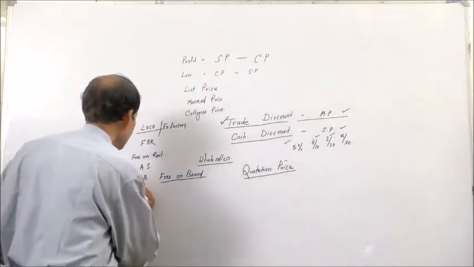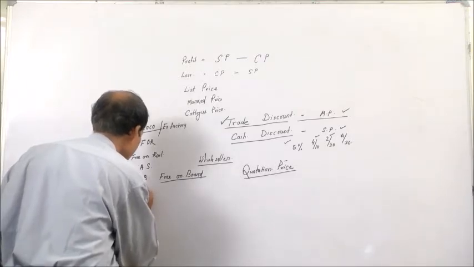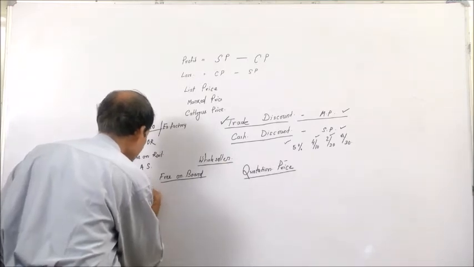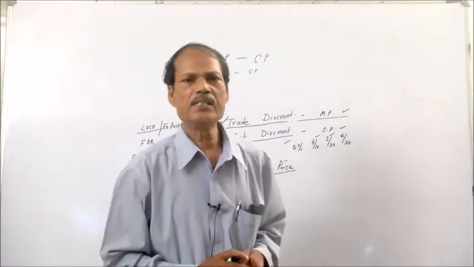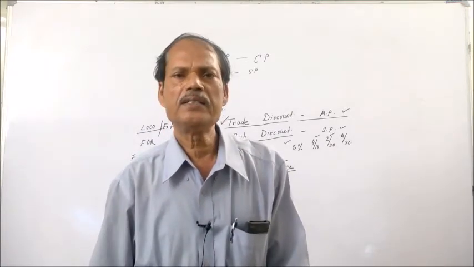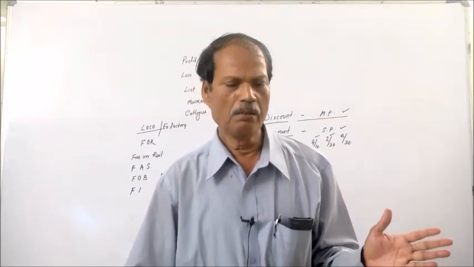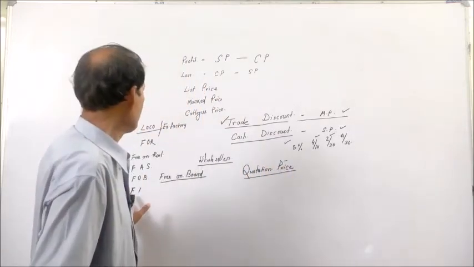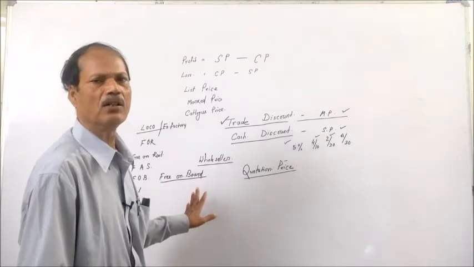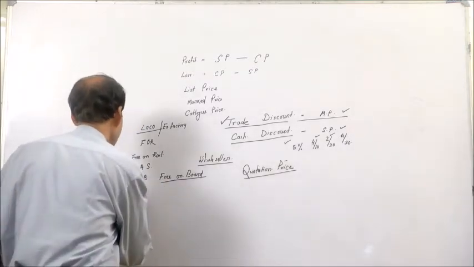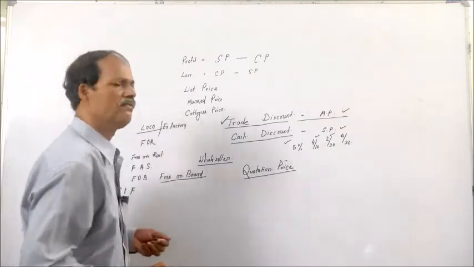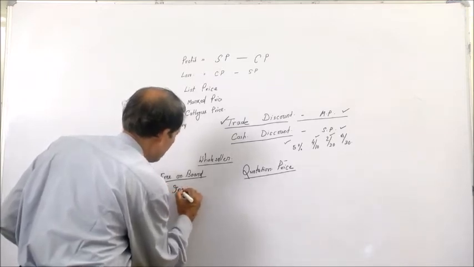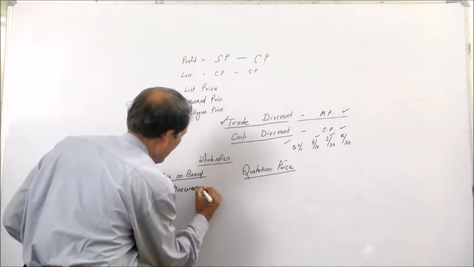Then similarly, that is CIF, cost, insurance and freight. Here the seller incurs all the expenses of freight, insurance and cost, which is called the CIF price, that is cost, insurance and freight.